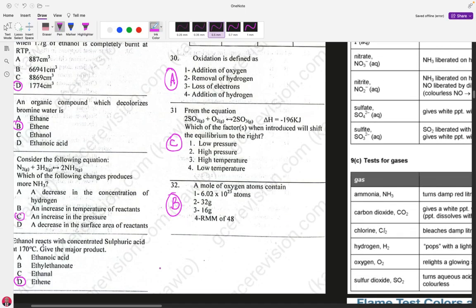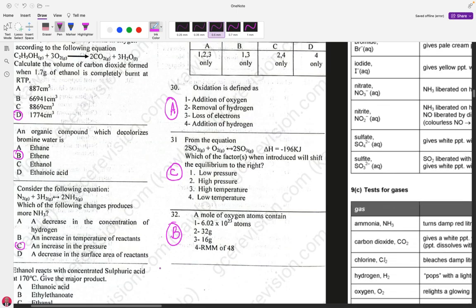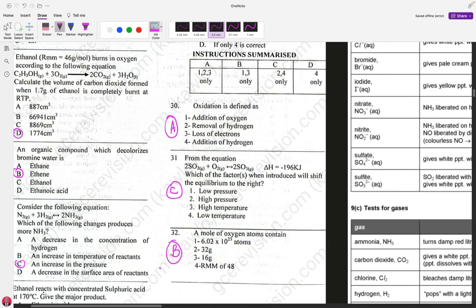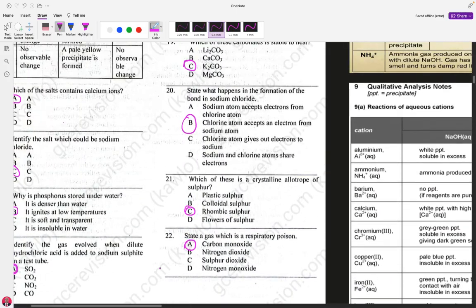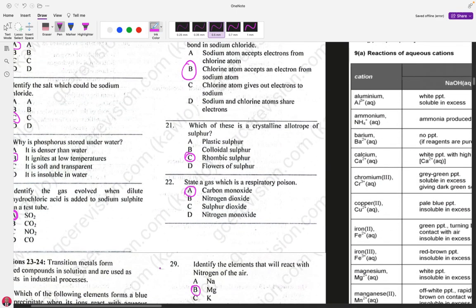For today, once more, go back, read, or revise your qualitative analysis: reaction of cations with aqueous ammonia and aqueous sodium hydroxide. Also remember the flame test in the laboratory, and the test for gases, when you are going for your exam.